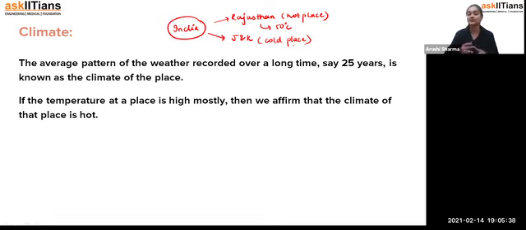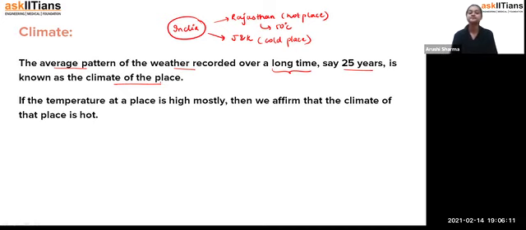That means the weather condition for a very long period of time in a particular area, we consider it as climate. So you can see here, student, the average pattern of the weather recorded over a long time, say 25 years, is known as the climate of that place. Yes, there may be changes, but overall, if we see the overall change in the weather for a very long time, and it gives an overall picture of a hot place or a cold place, or something different, we consider it as the climate of that place.